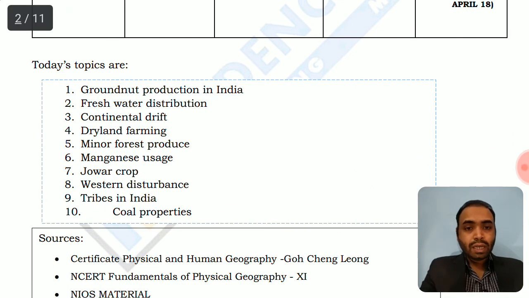And the last one is the coal properties, the properties of coal, especially the coal that is being found in India. We have taken up a similar MCQ regarding the Gondwana land and what kind of coal is found in India. So if you want to revise these 10 topics, you can pause the video, read about these 10 topics, then we'll continue with this challenge.